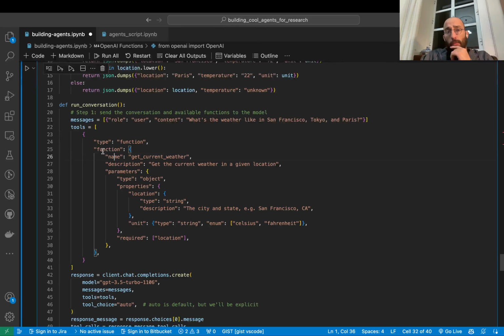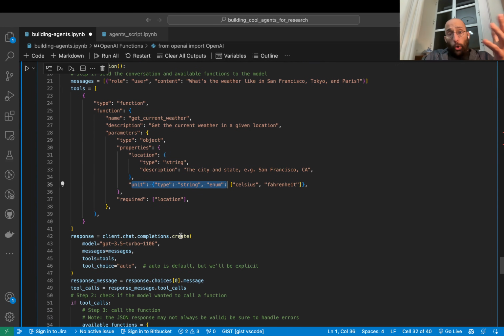What's going on here is, we say the function is called get current weather, and you describe what the function does: it gets the current weather in a given location. You explain the parameters by saying the type is object, the properties are location, and then you explain what the properties are. So you say it's a string and what the property is. Same thing for unit, okay?